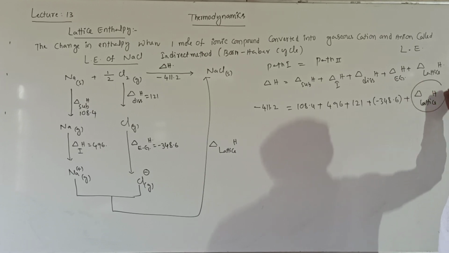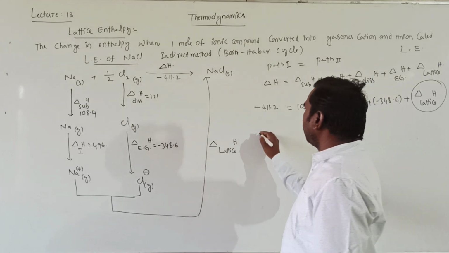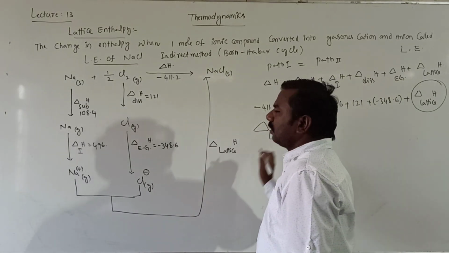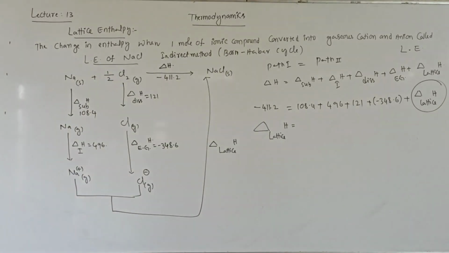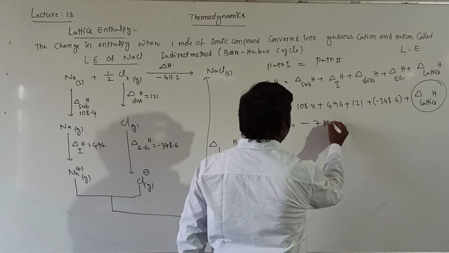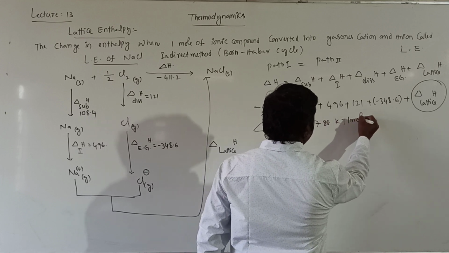Clear? This is what your question is. If you solve this, the lattice enthalpy of formation will be minus 788 kilojoules per mole.